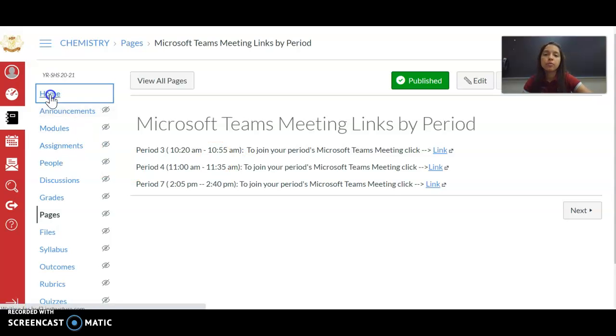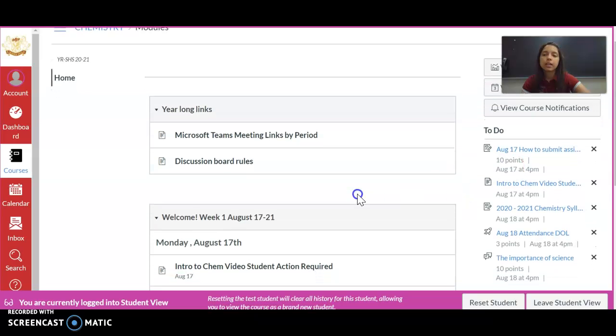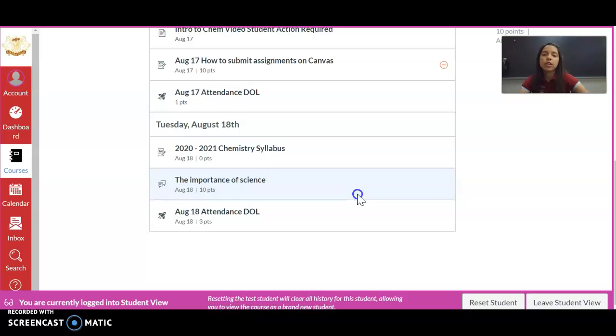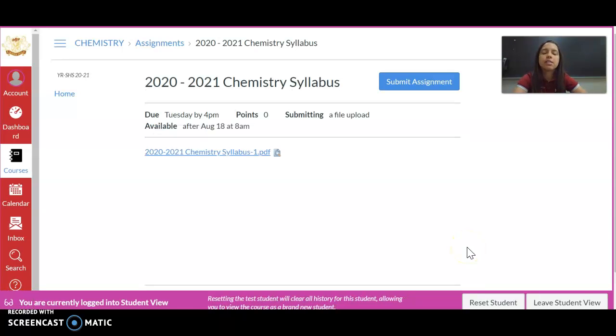Now let's go to home. I'm going to put it in student view so that you see how you would see this. Now scroll down. Today you are going to be going over the chemistry syllabus. Click on it. Oh, it's not available. Let me unlock it. Hold on. Okay, so when you click on the 2020-21 chemistry syllabus, it'll take you to this. You're going to download the link.